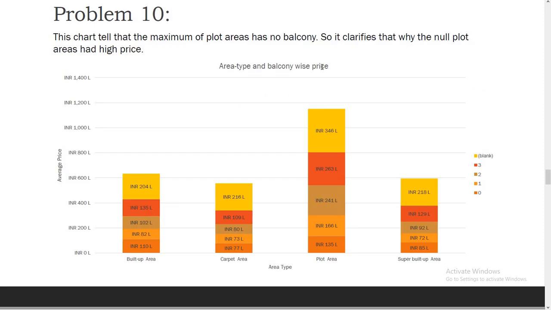Then problem number 10, this is the chart for area type and balcony wise price. Here we can see that a plot area with no balcony has the highest price. That means people are more interested in investing in plot areas where there is no balcony and there is no house, we can say.